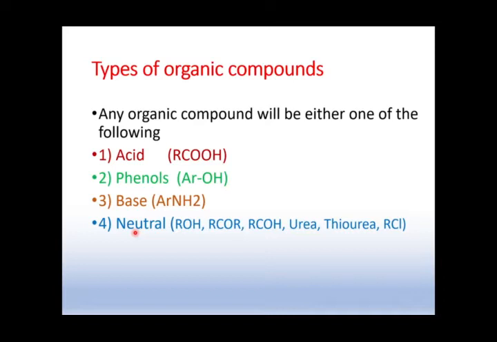So friends, if you have any pure organic compound, it may be acid, phenol, base, or neutral. So what does our ternary mixture contain? A ternary mixture contains any three of these four compounds. Among these four, we will have three types of compound mixed together. We need to first determine the type of that mixture, and then go for the separation. After separation, we will purify and record its physical constant, either melting point or boiling point.